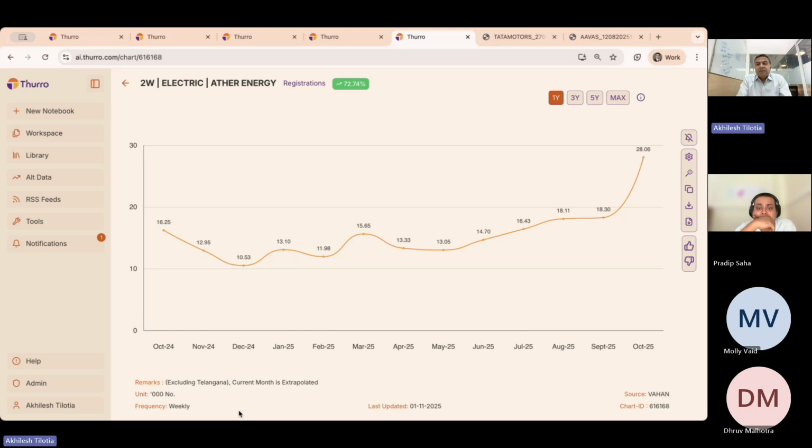Again, because we keep doing this on a daily basis or a weekly basis in this case, especially if you're looking at it from a market perspective, typically formal announcements by the companies on their number of units sold come either at the end of the month or by the end of the quarter. Here you get a real view of what is happening in the company at the secondary level, at the dealer to the retailer level, on an ongoing basis. So your ability to be ahead of the curve is significantly higher.